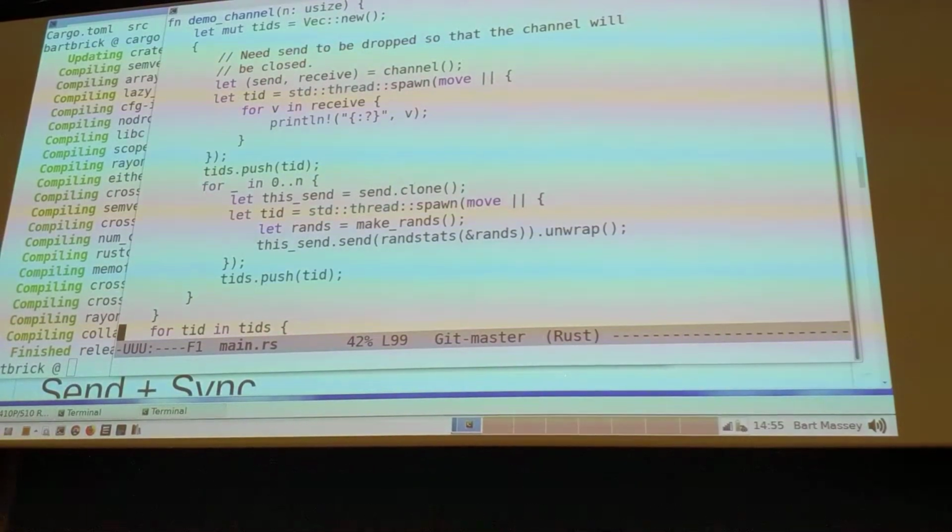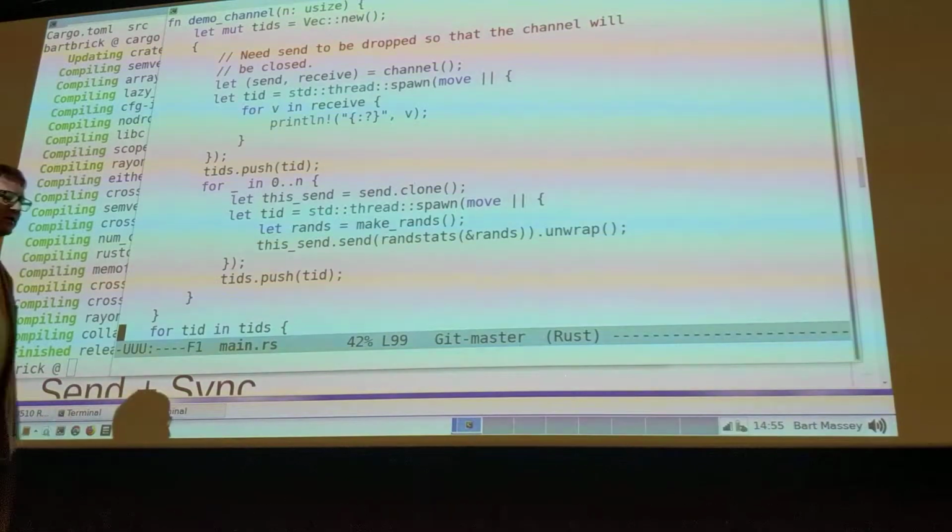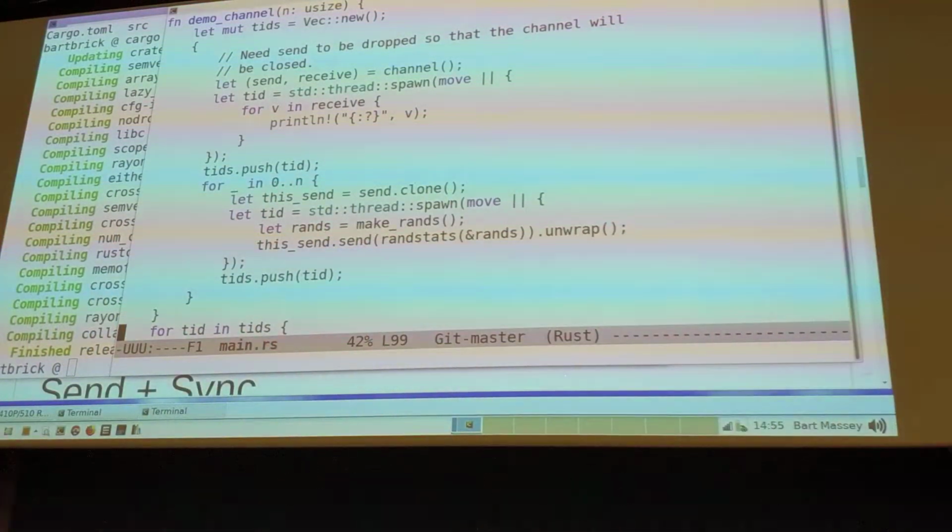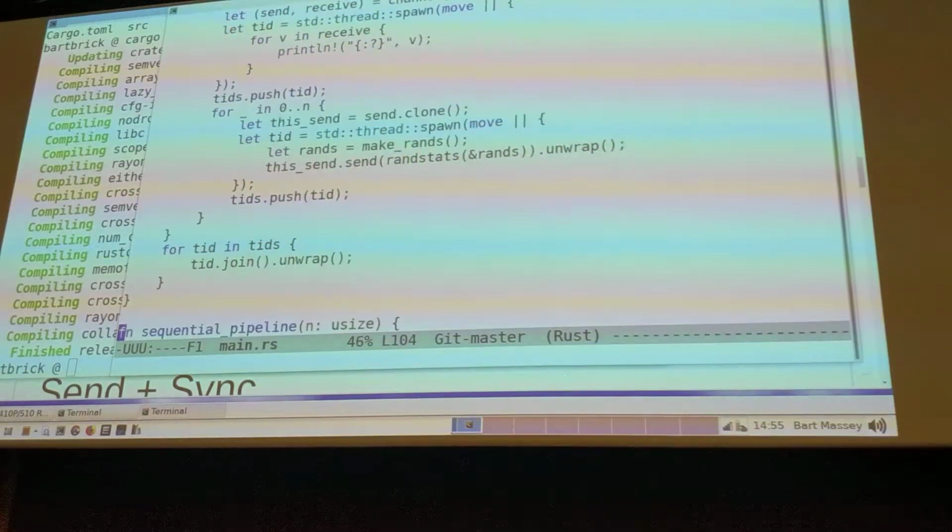Yeah? So each time it does a read, a receive call, and receive is an iterator, which is really nice. Each time it does a receive, it prints the value it received. And then on the sender side, we'll fork n threads to actually make a block of stats and compute its value. Go back to that model. And then we'll send those stats to the receiver thread. And now the only thing we have to do is the same thing we always have to do, which is wait for all these threads to finish. And then we're good to go.